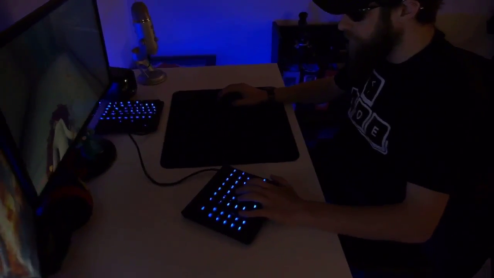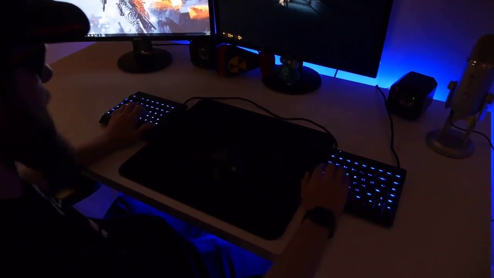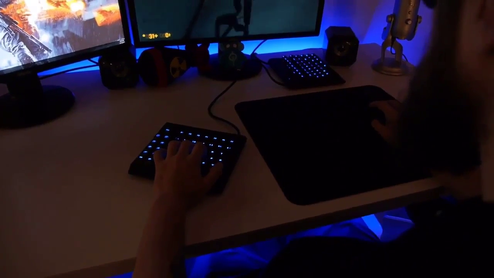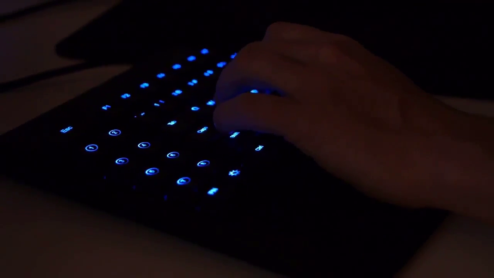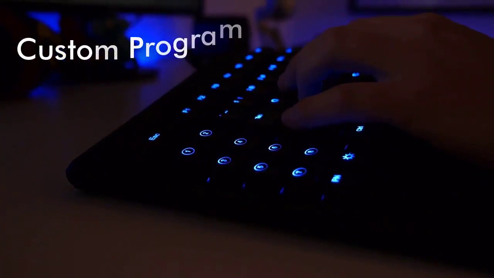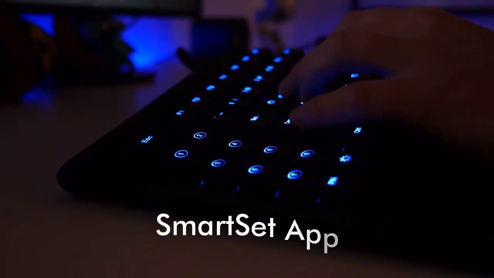Freestyle Edge is the ultimate split gaming keyboard. Position the two key modules for total control of your setup, no matter what game you're playing. There is no wrong way to set up the Edge. You can custom program the Edge using the no-install SmartSet App.